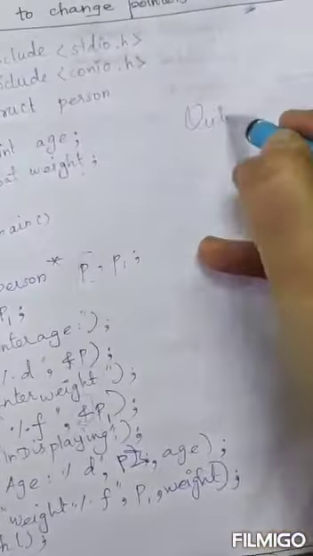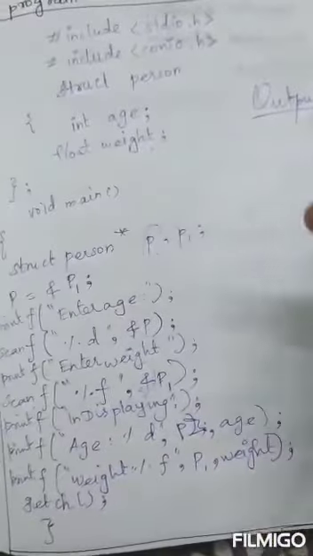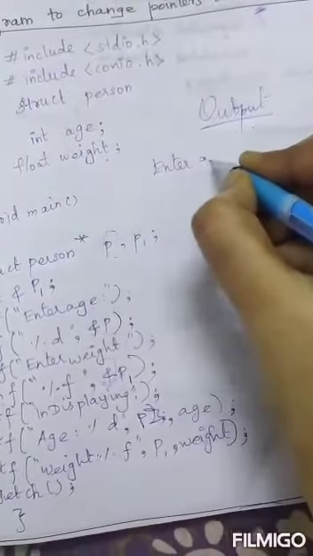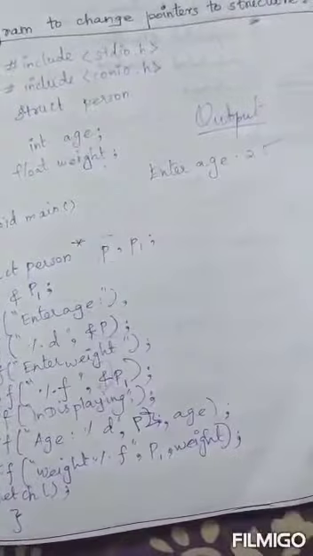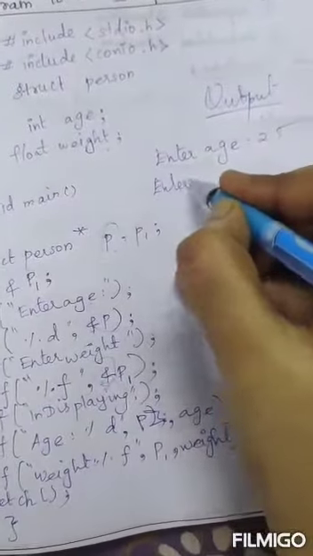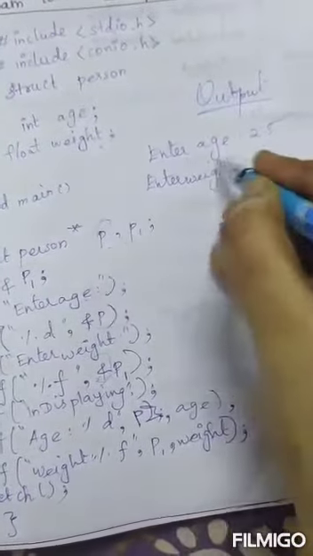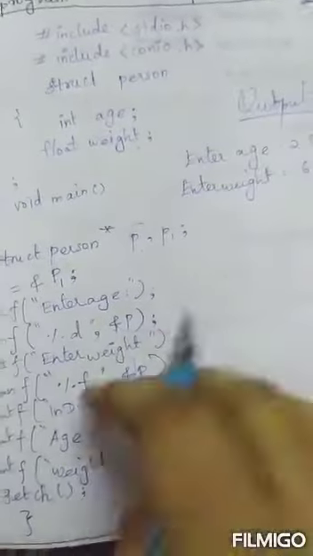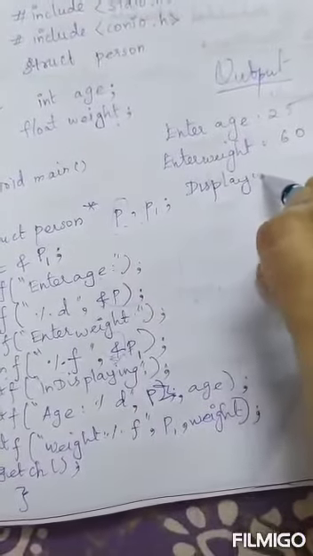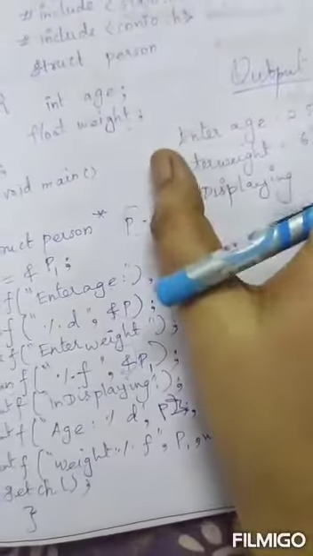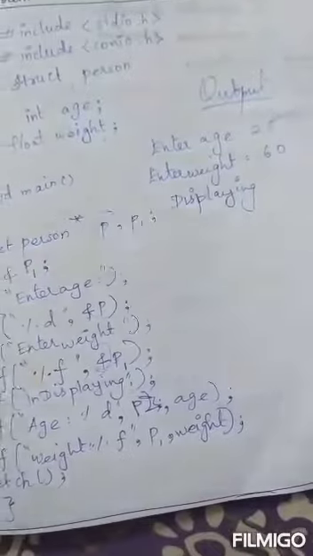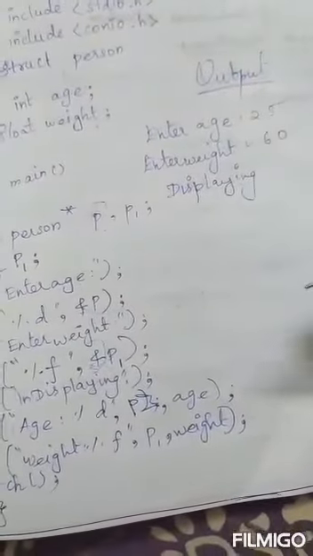Now my output will be produced like this. First this printf statement appears, enter age, and if my age is 25 I give 25. The second printf statement is enter weight, and I give my weight as 60. Next this printf displaying will be produced. So likewise, after enter age comes the enter weight statement, after the enter weight statement comes the displaying statement. Likewise, it should print orderly in the output.